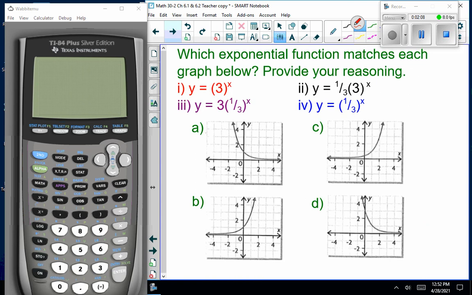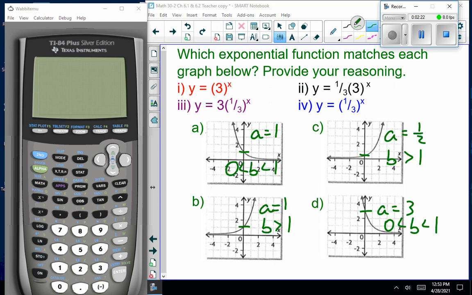Right, so here are 4 more that are slightly nastier. Which exponential function matches each graph below? Provide your reasoning. I'm going to pause the recording. You figure out the A's and B's for each of them. We'll come back and talk about your results. All right? Good luck.